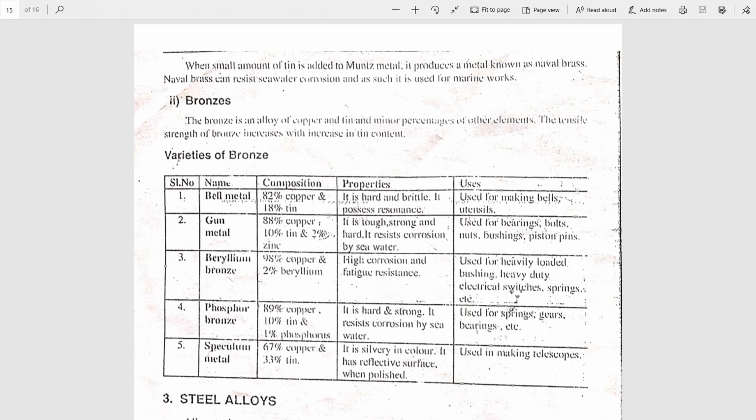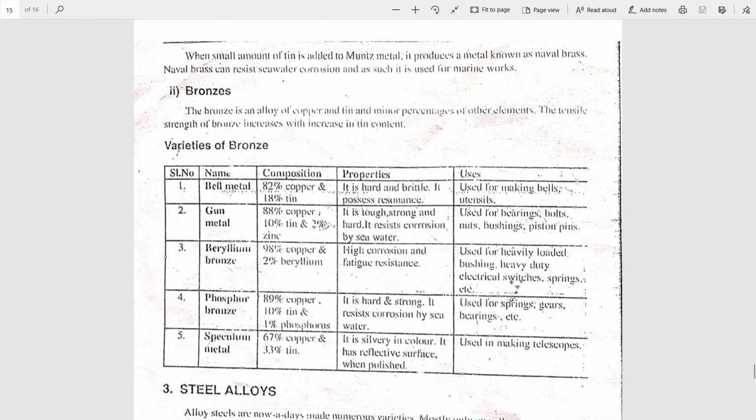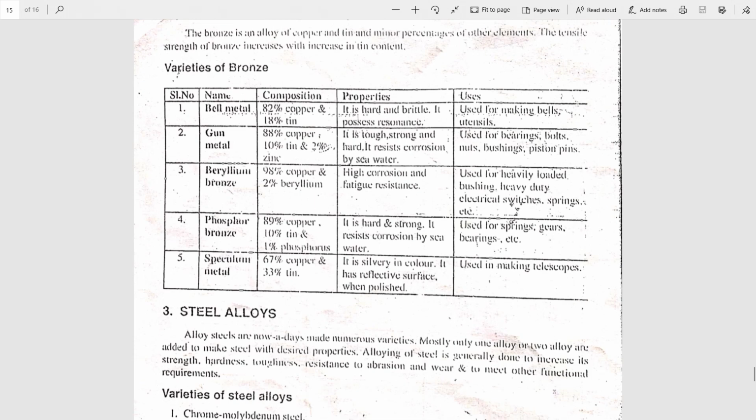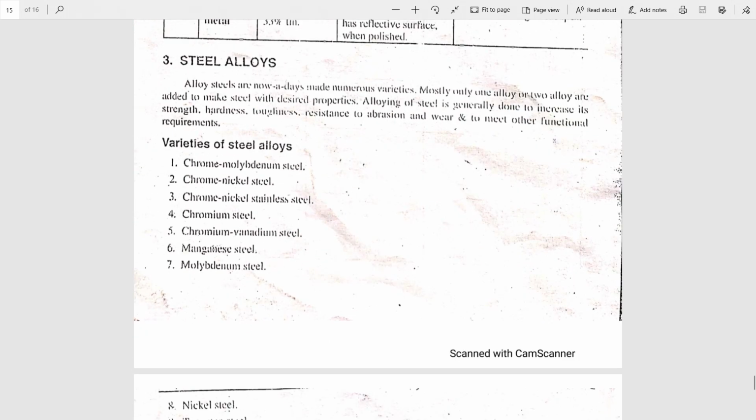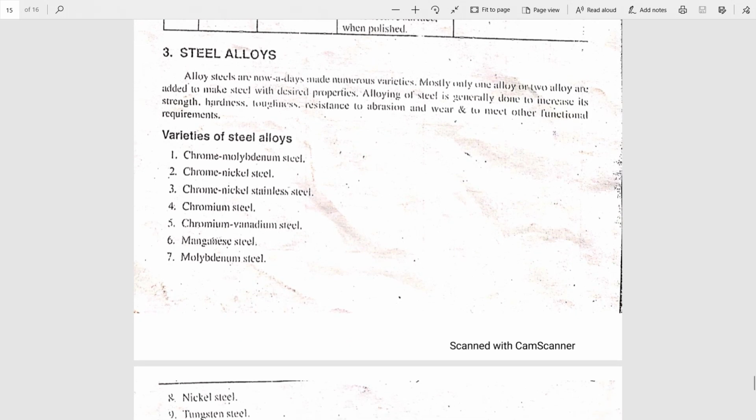Last type of bronze is speculum metal. Contains 67% of copper, 33% of tin and is silver white in color. It has a reflective surface when it is polished, hence it is used for preparing telescopes. These are the five different varieties of bronzes. Brass and bronze are the two main alloys of copper. You know alloys of aluminium, you know alloys of copper.